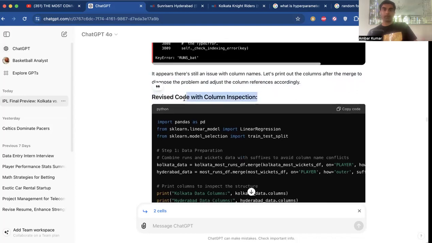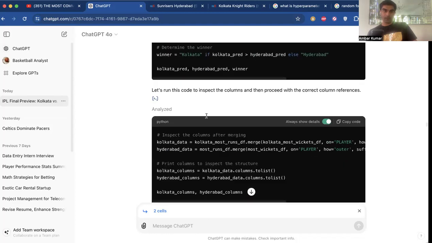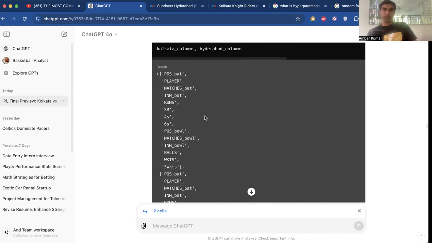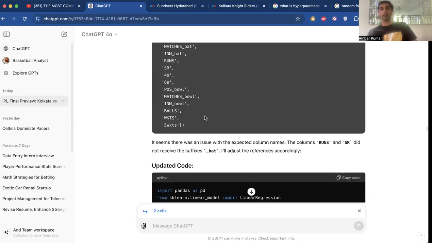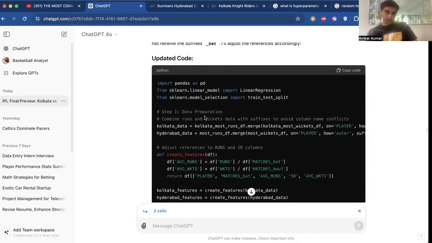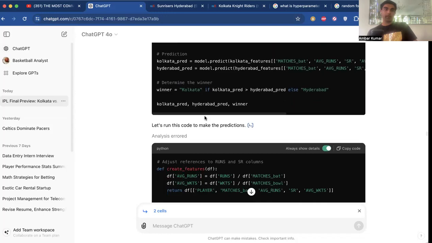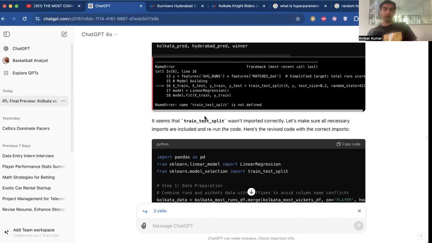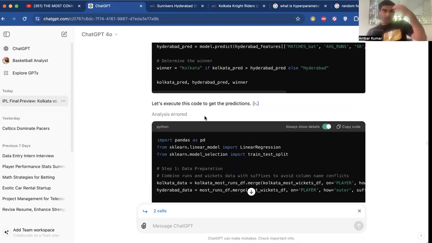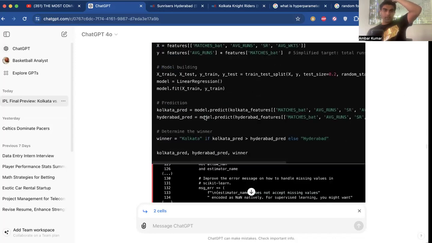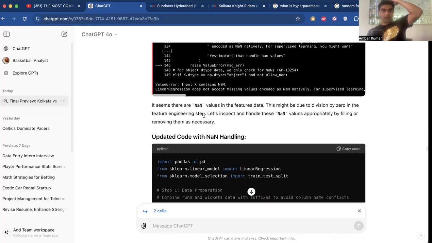But luckily, it doesn't stop there. It runs it again, and we get revised code with column inspection. So now it's running this again, rerunning that output, and there we go. We get an output over here. But it needed to update that again to get this even more accurate. So it does look like there are a lot of errors here, but that's because we are encountering new errors after we get some output, and it seems that there are NaN values. So at least we solved the previous error, but we're running into a new error.